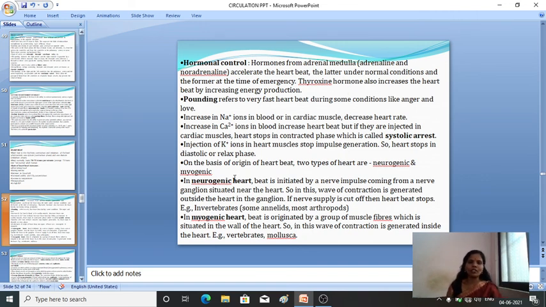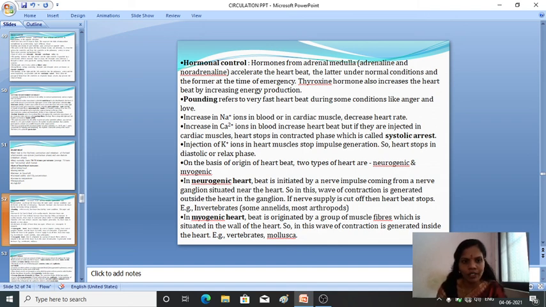Okay, apart from all these factors, even some hormones are also responsible in increasing the heartbeat. For example, hormones from the adrenal medulla, the adrenal gland which is present above the kidney. It will produce adrenaline and noradrenaline. It also helps in increasing the heartbeat, and apart from this, thyroxine hormone also helps in increasing the heartbeat by increasing the energy production.